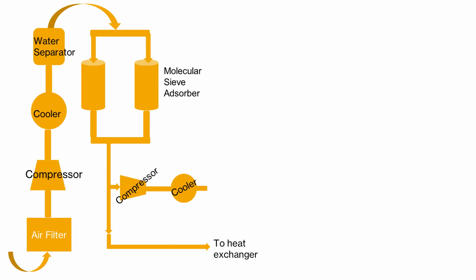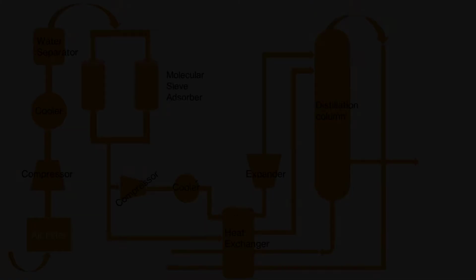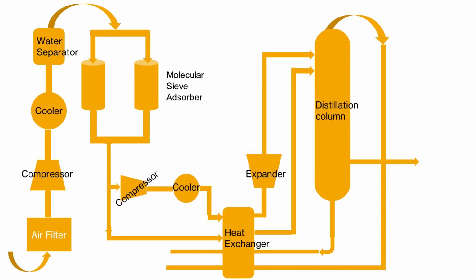Now, getting back to our process, the pre-treated air stream from the sieve is split. A small portion of the air is diverted through a compressor to increase the pressure. It is then cooled and allowed to expand to nearly atmospheric pressure. This expansion rapidly cools the air, which is injected into the cryogenic section to provide the required temperature for operation.